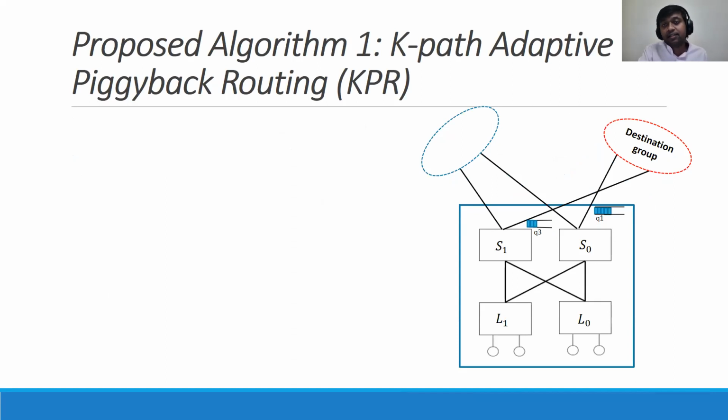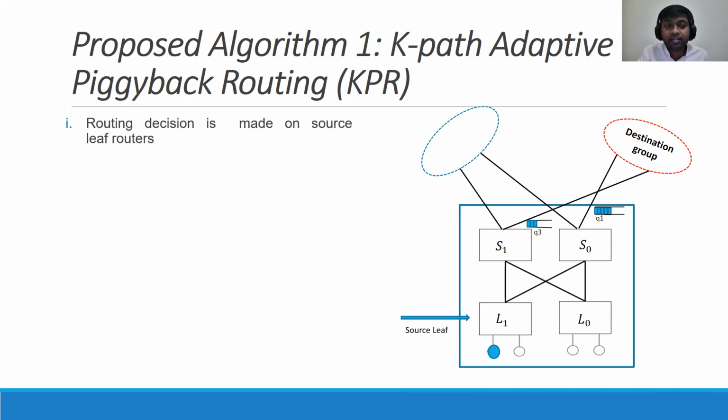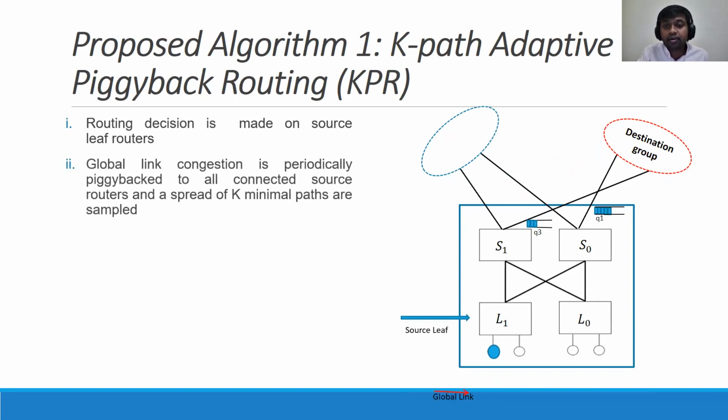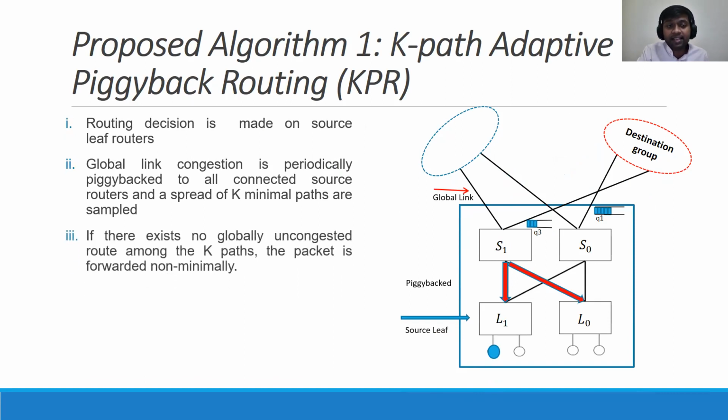So our proposed first algorithm is a step forward extension of the previous piggyback routing algorithm. We call this algorithm K-path adaptive piggyback routing. In this routing, the decision is made on the source leaf routers, and the congestion information of the global link are piggybacked to all the leaf level nodes. And a sample of K minimal paths are considered. After that, if there exists no globally uncongested route among the K paths, then the packet is forwarded non-minimally. Otherwise, we forward the packet minimally.